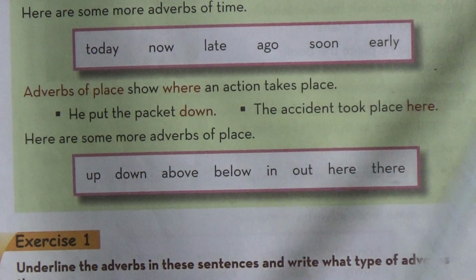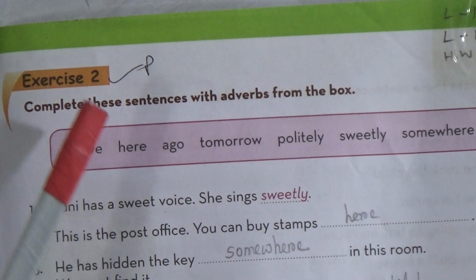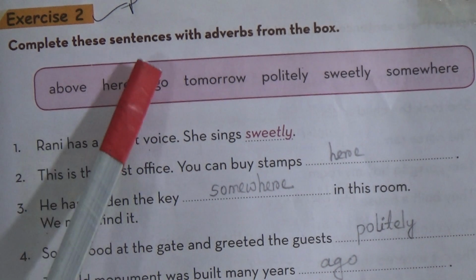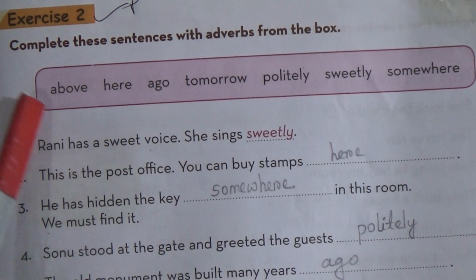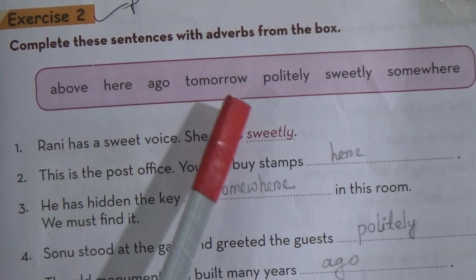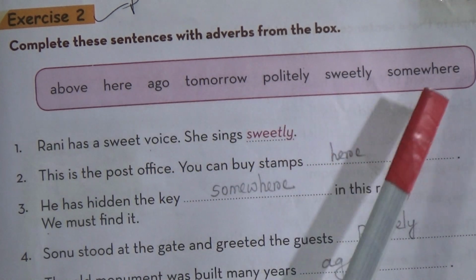Now we will do exercise. From this lesson we will do exercise 2 and 3. Look dear students, from exercise 2, complete these sentences with adverbs from the box. In this box you will get some words like above, here, ago, tomorrow, politely, sweetly, somewhere.